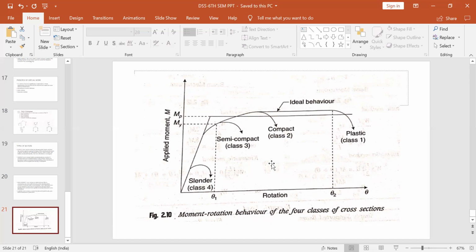So this concludes today's class. In the next class, this is all about the theoretical portion of the first unit, that is theory of plastic structures. From tomorrow onwards, we'll do design problems or numerical problems to understand the concept in a much better way. Once you understand the numerical part, things will be pretty much clear to you. So thank you for today.